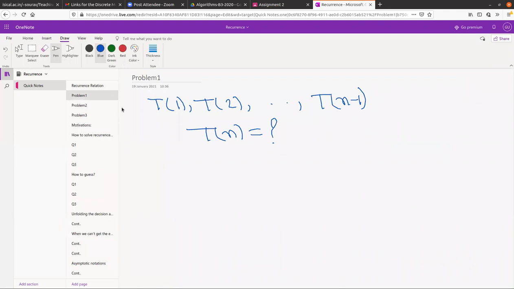Yes, I think Tn will be the sum of the two previous consecutive results, Tn minus 1 plus Tn minus 2. Very good. So you got this.